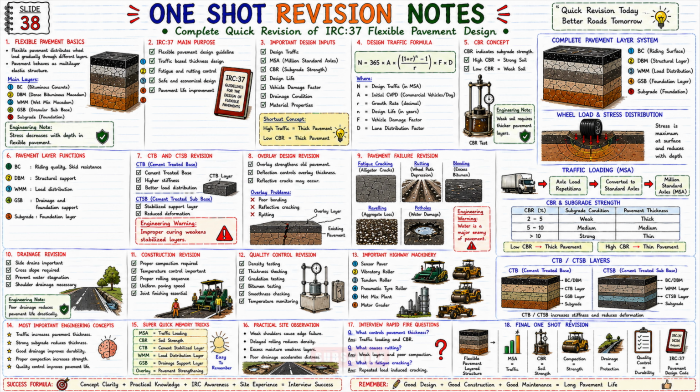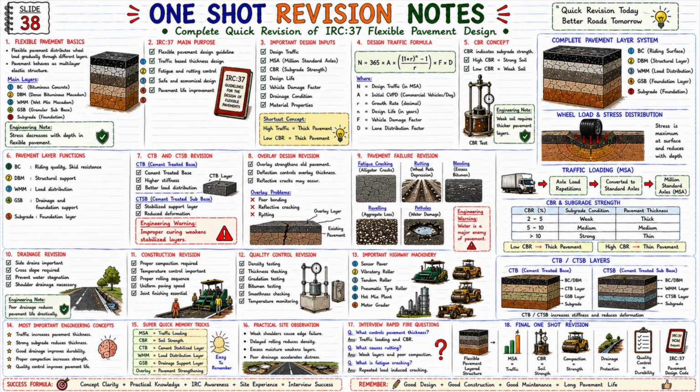14. Practical site observation. Delayed rolling reduces density achievement. Excess moisture weakens granular layers. Uneven paving speed creates surface irregularity. Improper temperature control affects bitumen bonding. And these are the issues that are most commonly seen during field inspection.